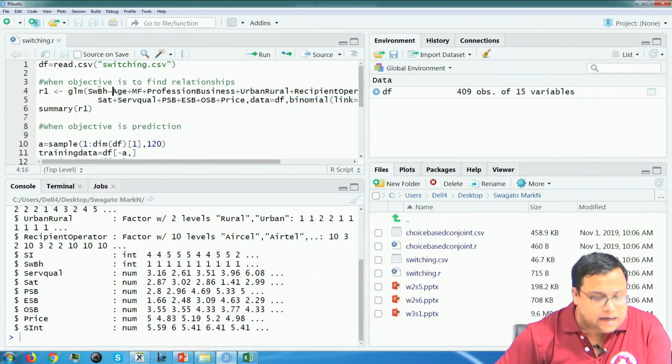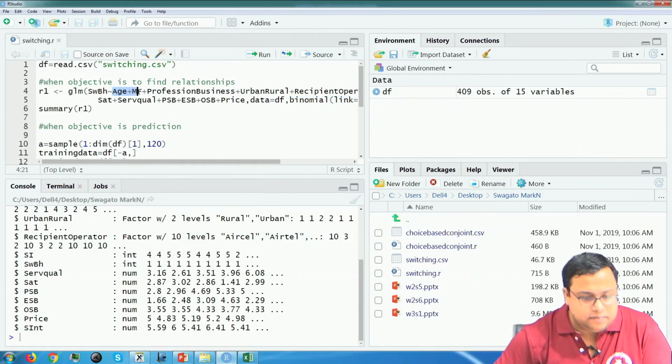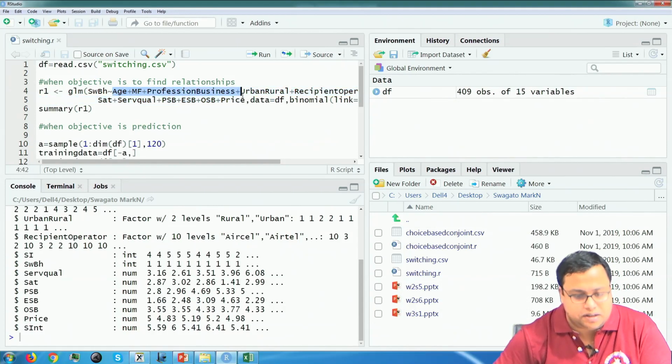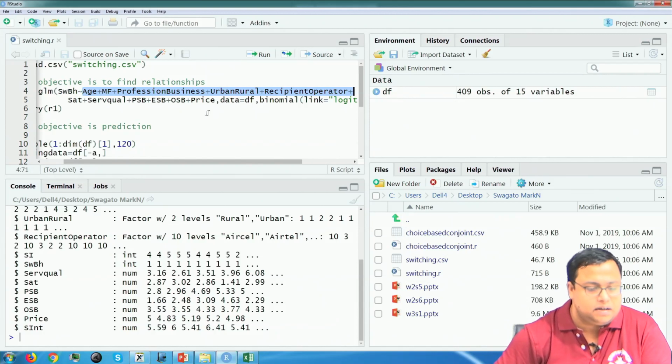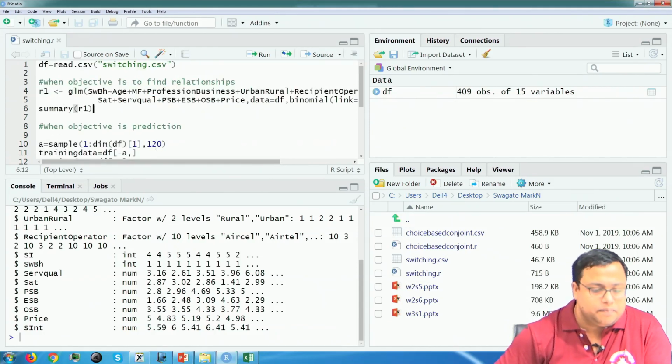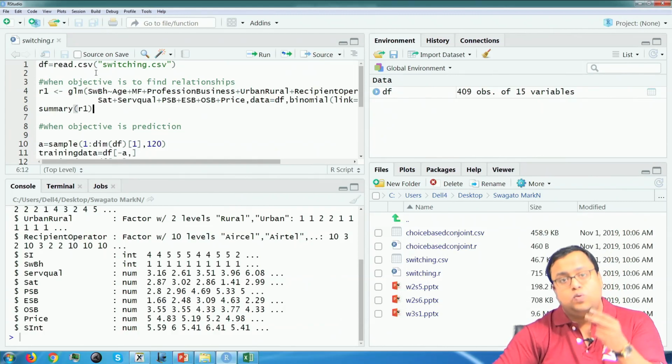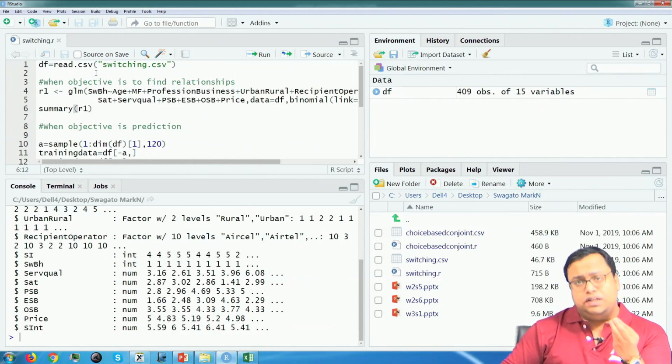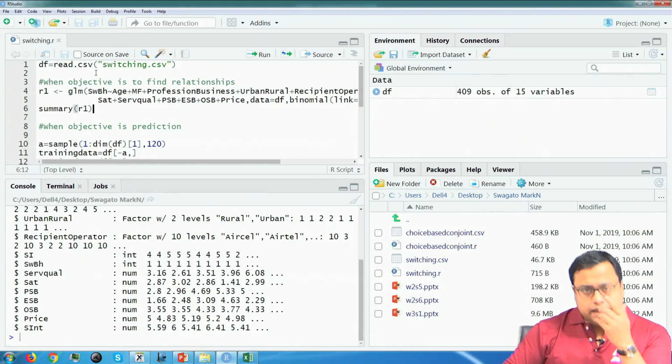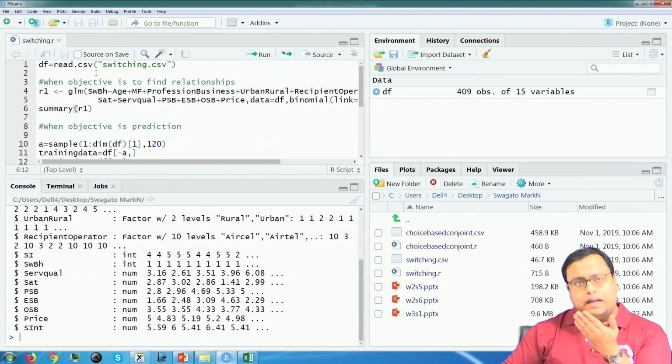So, I just run that, and here age, gender, MF is for gender, profession and urban rural and recipient operator, all of these things are basically the predictors. So, here my objective is to find relationships. There are two different objectives when we deal with a 1-0 variable, and we have to focus on that as well. I can find relationships or I can do prediction. So, there are two jobs that I can do.